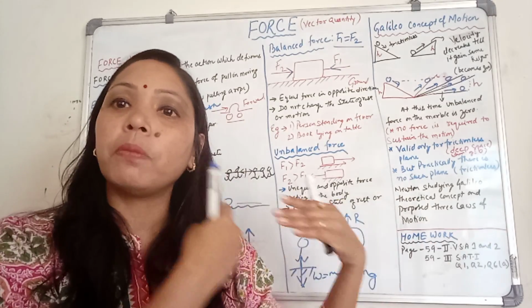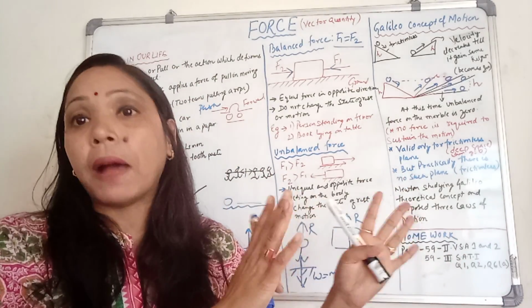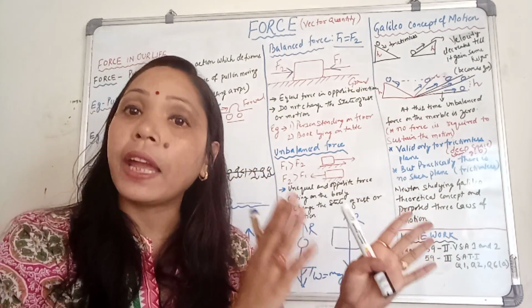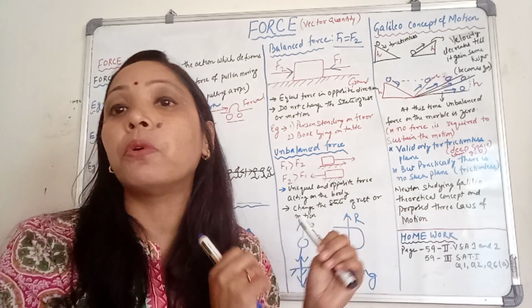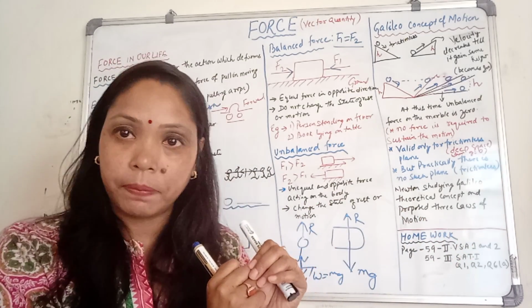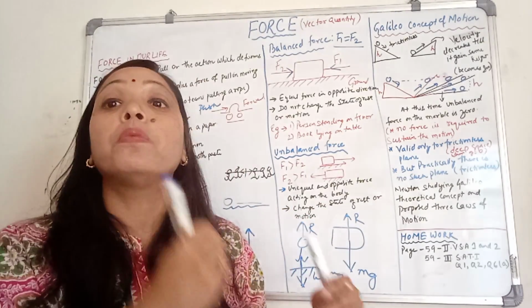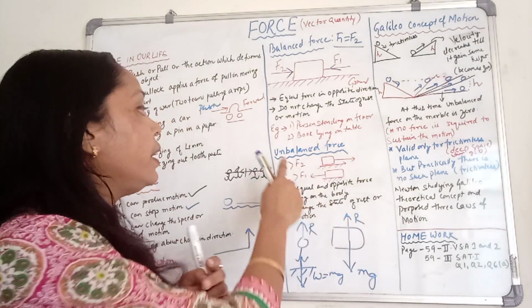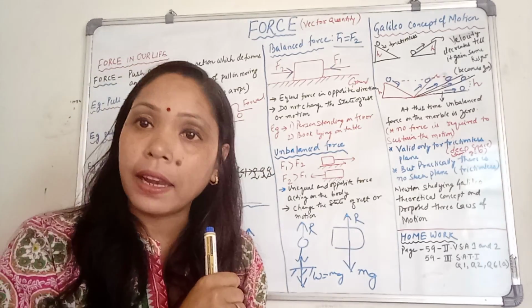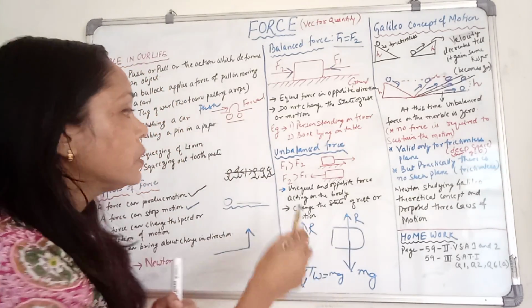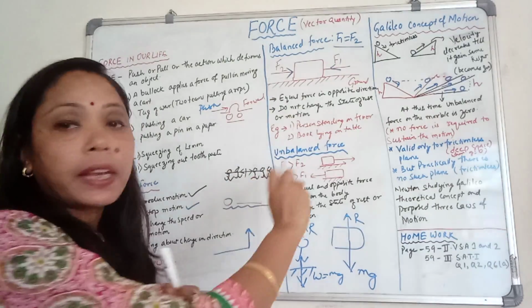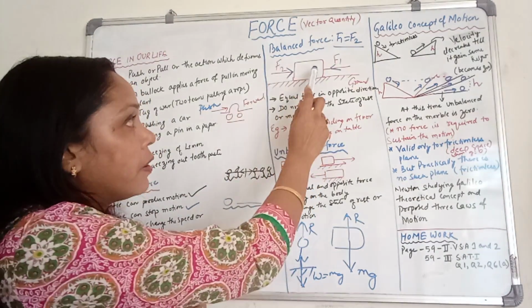If a body is in motion, with the help of balanced force, we are not able to stop the motion of that body. So, to stop the body or to move the body, we need unbalanced force.